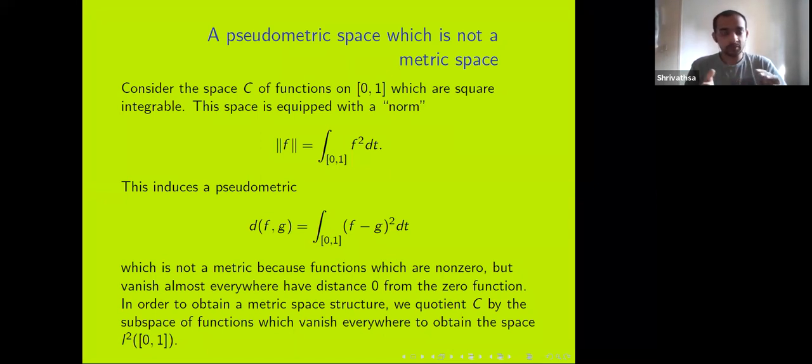But what we do is, this is a vector space over here. We can look at the subspace of functions which vanish almost everywhere. That's a proper subspace. And once we quotient by it, we get something which is called L2 of [0, 1]. This metric and norm will descend to that space, and we get a metric space. And it's going to be a complete metric space as well. So that's one way to go from a pseudometric space to a metric space: we go modulo an equivalence relation where x is related to y if the distance is 0. That's a different topic.